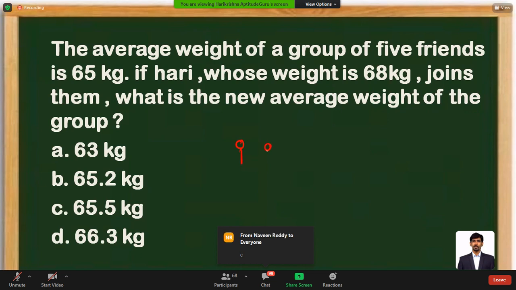The average weight of a group of 5 friends is 65. So there are 5 friends, and the average weight is 65 kgs. If Hari, whose weight is 68 kgs, joins with them, what is the new average weight of the group?